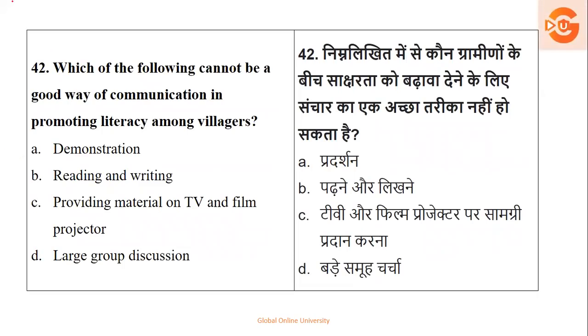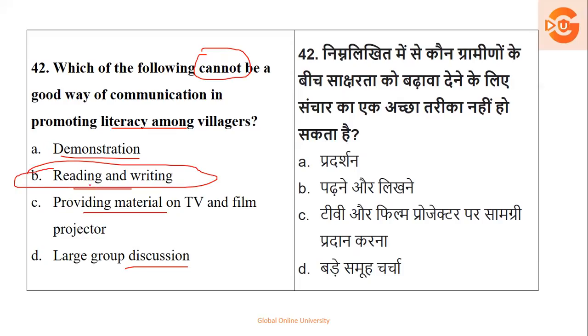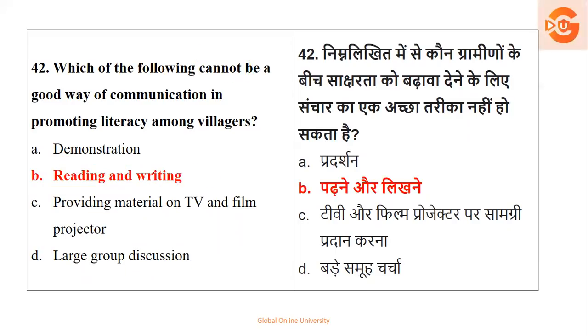Next question. Which of the following cannot, now see, be careful, be a good way of communication in promoting literacy among villagers? Demonstration, reading and writing, providing material on TV, large group discussion. So basically, literacy. Villagers may be in remote places where the illiteracy rate has still not improved. In such a case, doing anything with the help of reading and writing, especially writing, can cause a very big trouble. So here the right option is option number B.